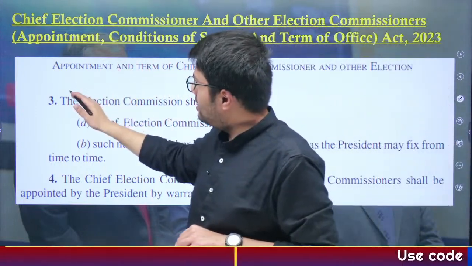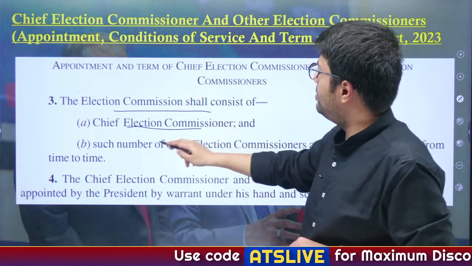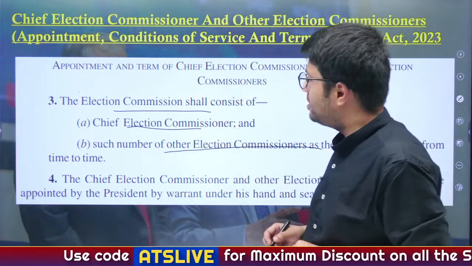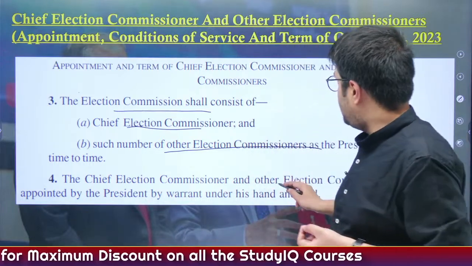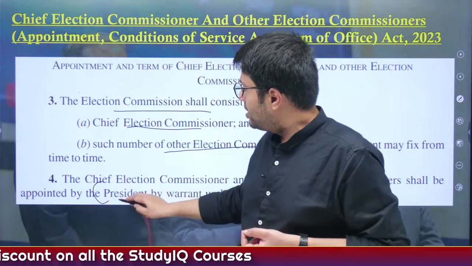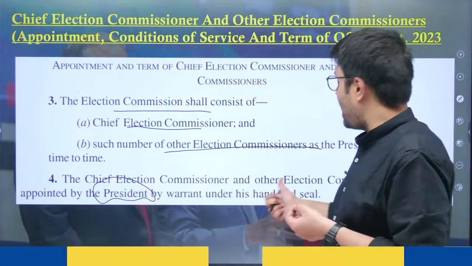Now, if you look at this act, it states that the Election Commission consists of the Chief Election Commissioner and such number of election commissioners as the President may from time to time fix. And these people are appointed by which functionary? These are appointed by the President of India under his or her hand and seal.